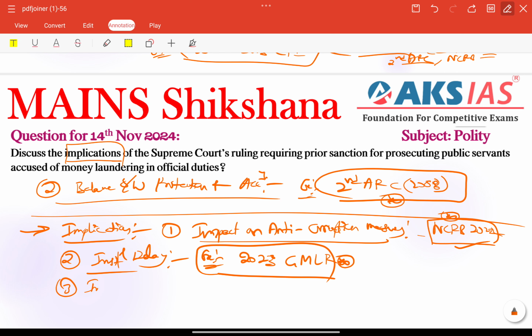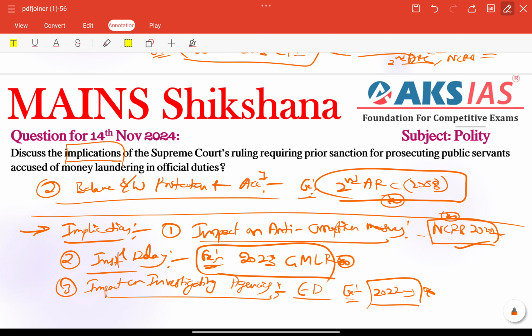Next, impact on investigating agencies, also very important. This ruling will impact our investigation agencies, that will be an implication, right? Agencies like the Enforcement Directorate may face hurdles in initiating timely action against public servants. For example, here in 2022, ED dealt with several high-profile money laundering cases involving public officials, but prior sanction requirements could slow down their efforts, right? So these types of examples need to be included here.